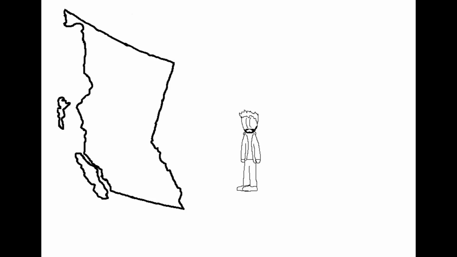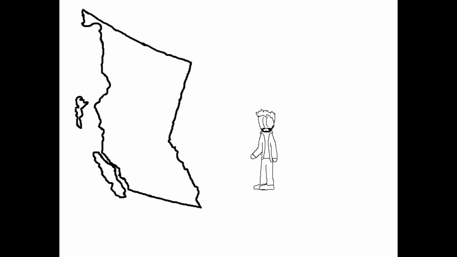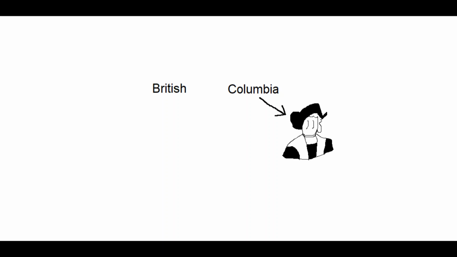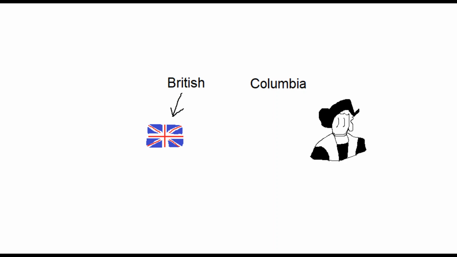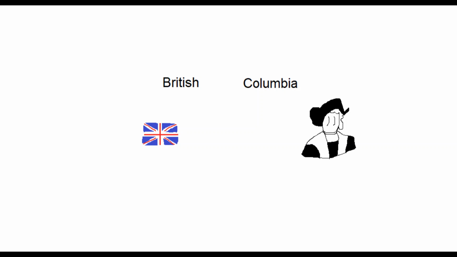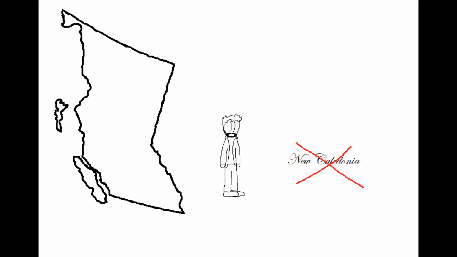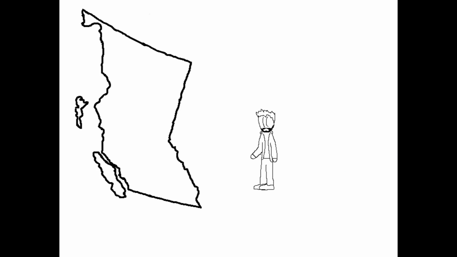Starting on the west coast with British Columbia, this province was named by Queen Victoria when it was made a colony in 1858. The Columbia portion of the name comes from Christopher Columbus, and the British portion of the name is used to distinguish from American Columbia, which is now Idaho, Washington, and Oregon, and also to avoid confusion with the South American nation. Before being officially named British Columbia, a large part of the region was named New Caledonia. It was renamed to avoid confusion with French New Caledonia. British Columbia was made a province in 1871.